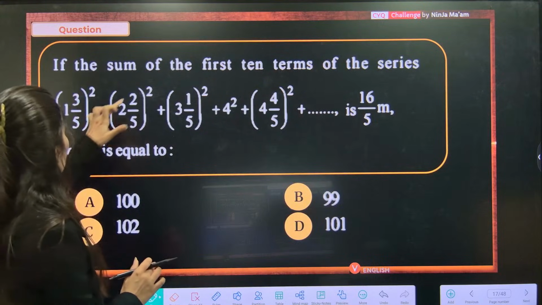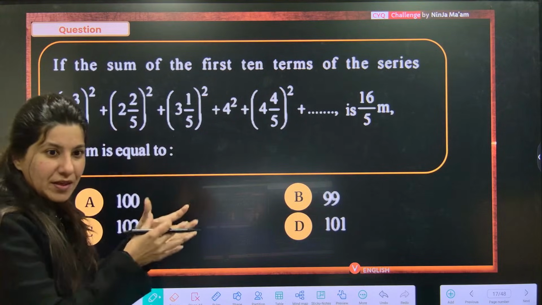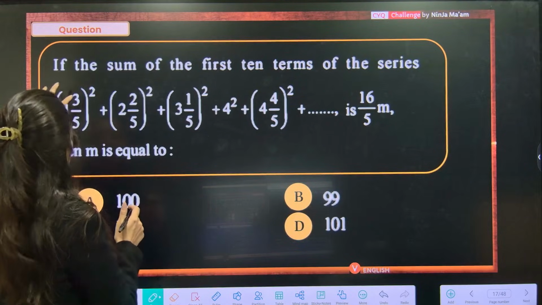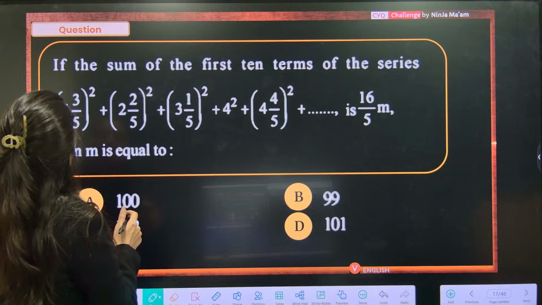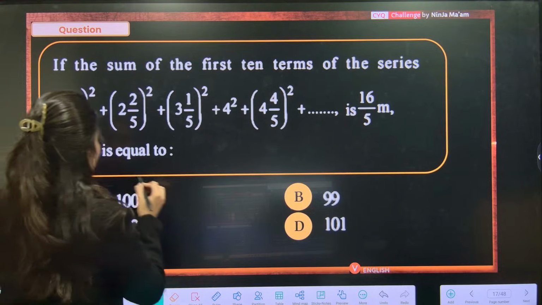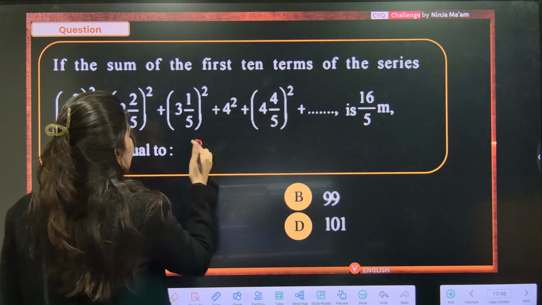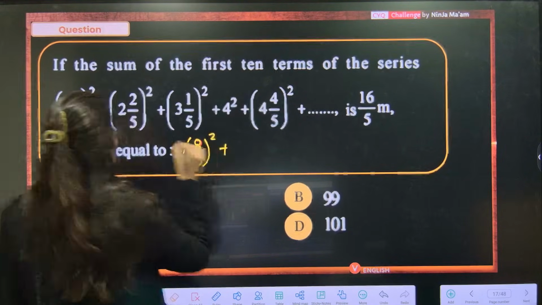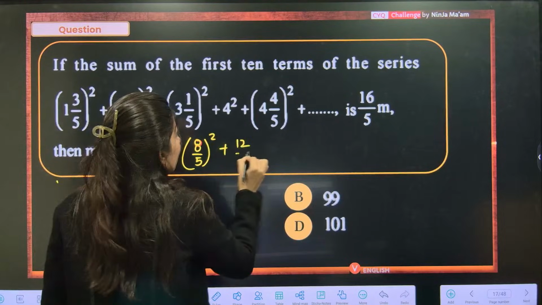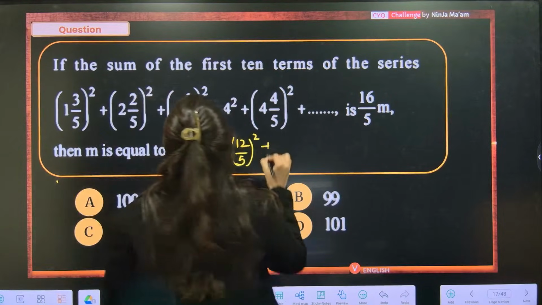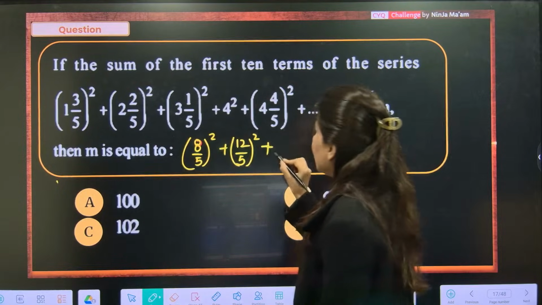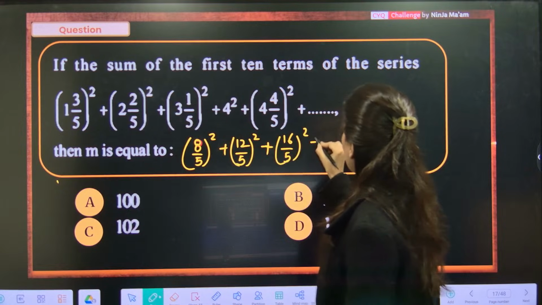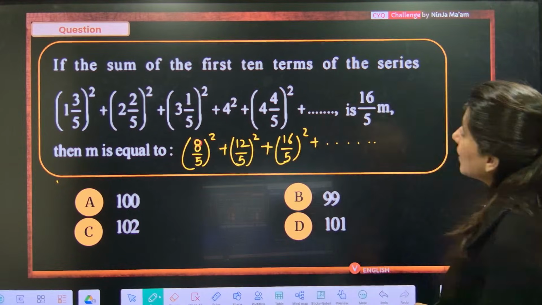1, 3, 5, 2, 2, 5. Do you want me to separate or do you want to merge? Okay, so let me tell you how to actually simplify this. 5 ones are 5 plus 3, so the first term is 8 by 5. 8 by 5 whole square plus 5 2s are 10, 12 by 5 whole square plus 15 plus 1, 16 by 5 whole square, and so on all the way up to 10 terms.